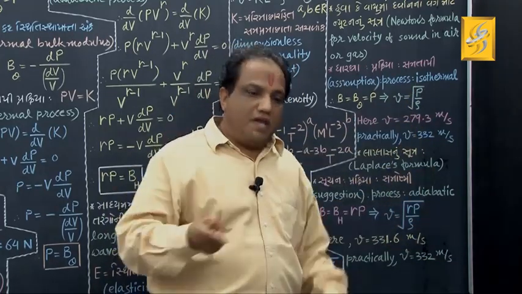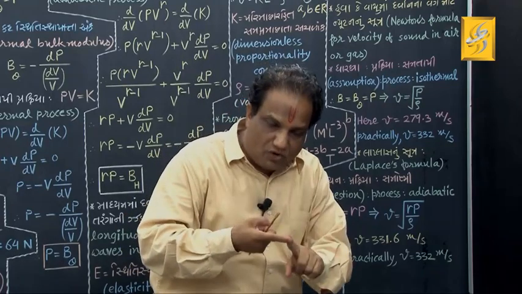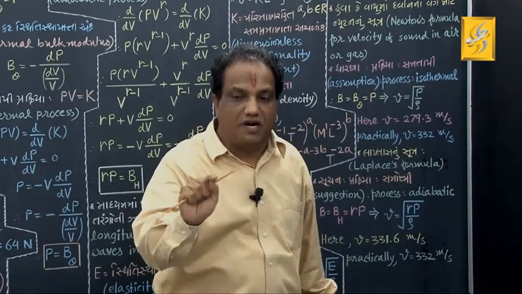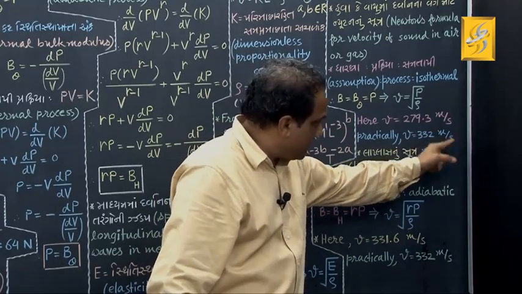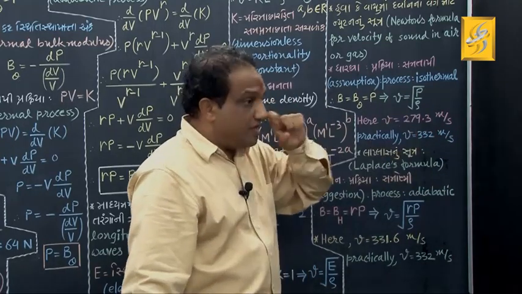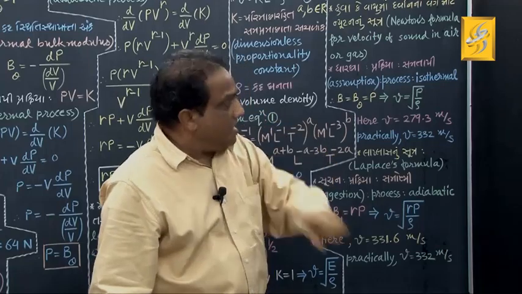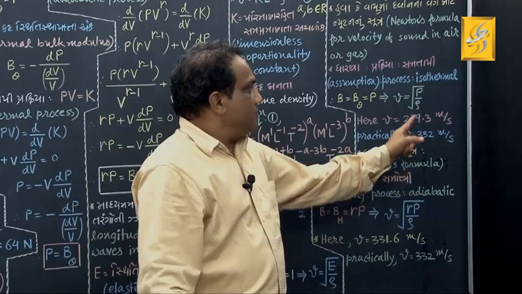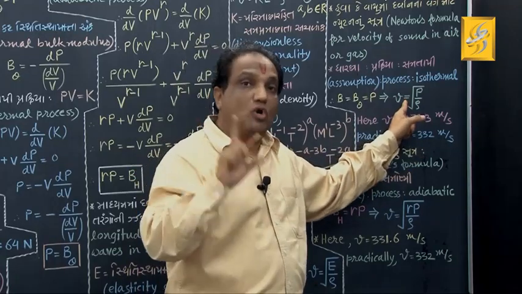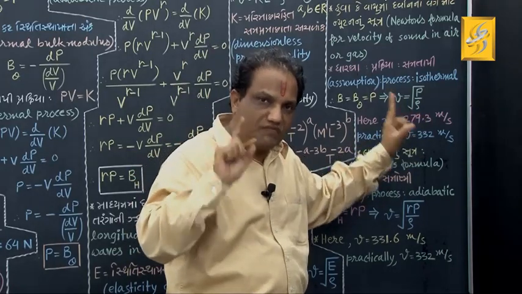But practically, at STP, the velocity of sound in air is found to be 332 meter per second, correct? You can see the variation is very large, and because the variation is very large, we can say there is something wrong in this formula.